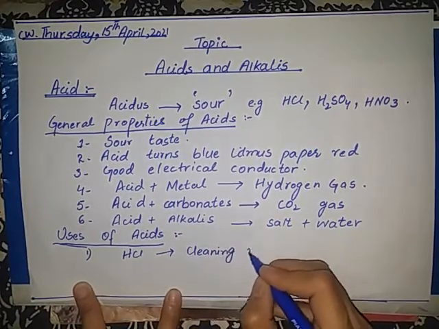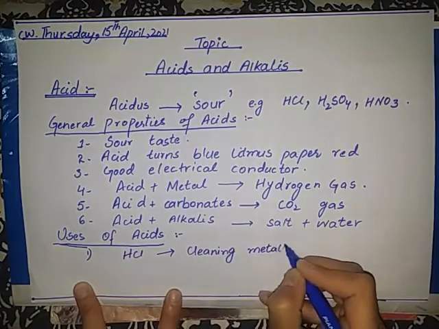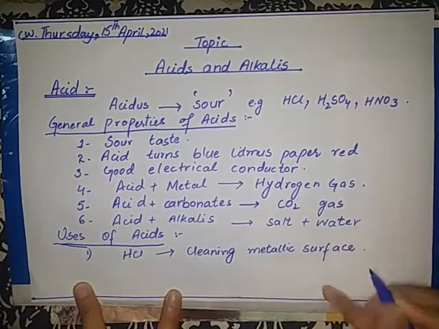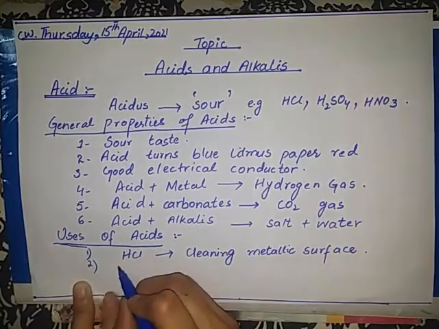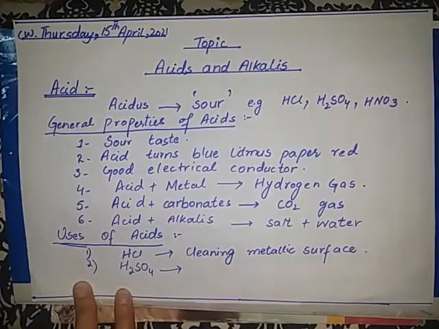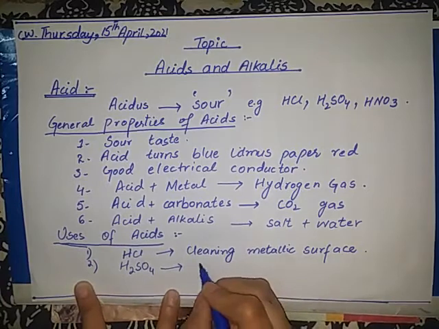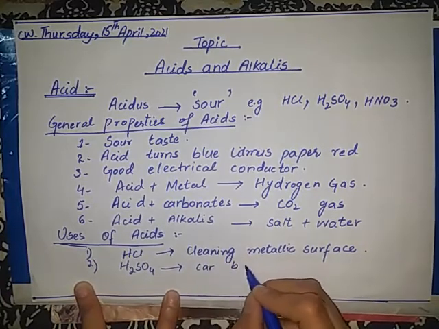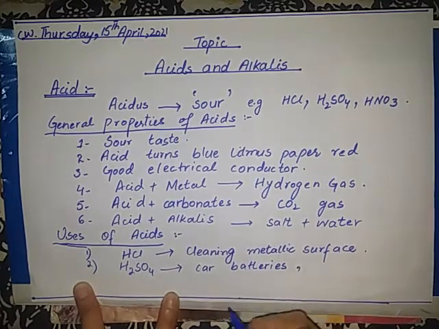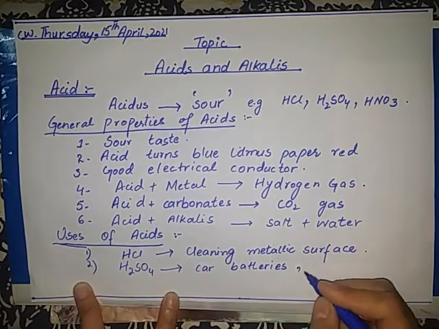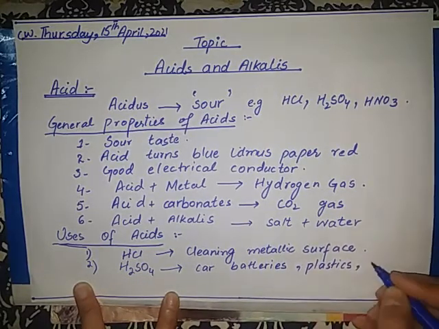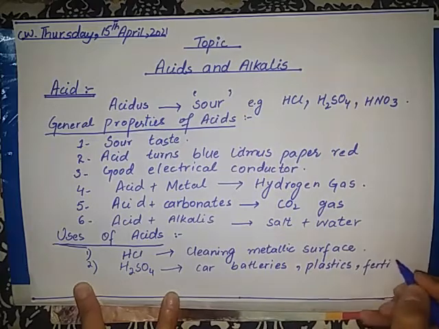Next one is sulfuric acid, which is represented by H2SO4, and sulfuric acid is used in car batteries. In car batteries, the solution used consists of sulfuric acid. It is also used in making plastics and in fertilizers.